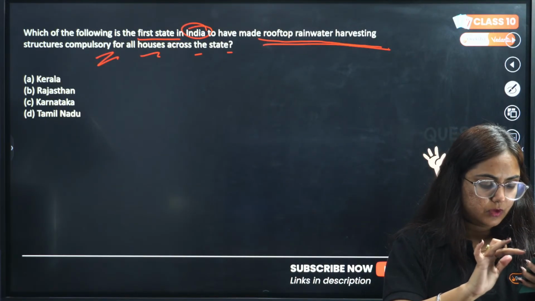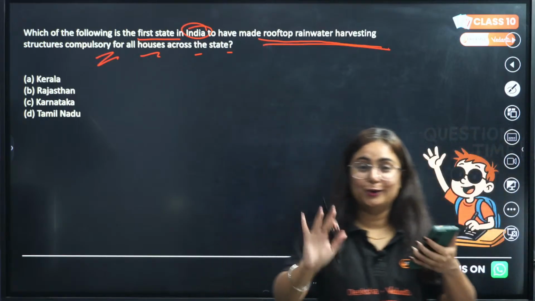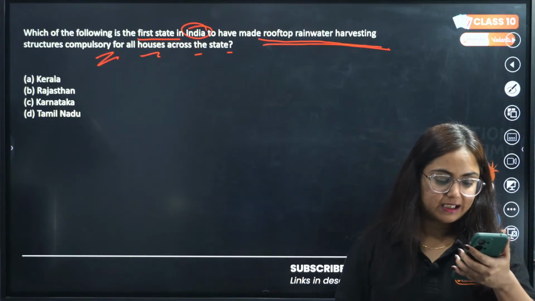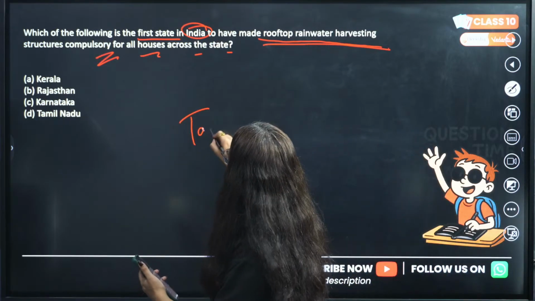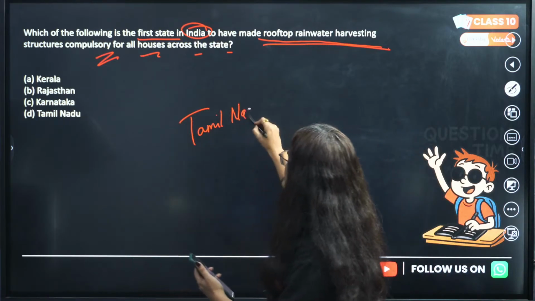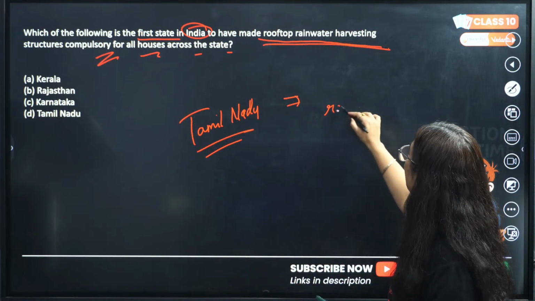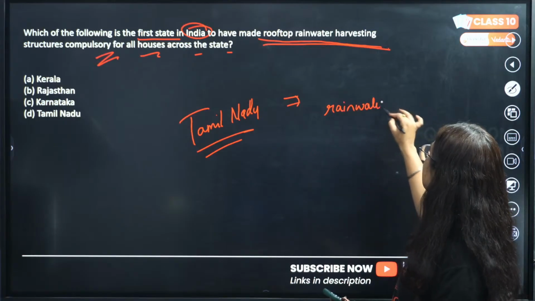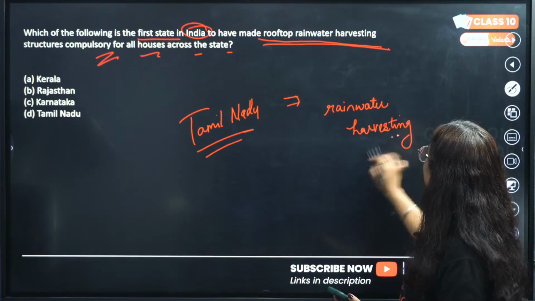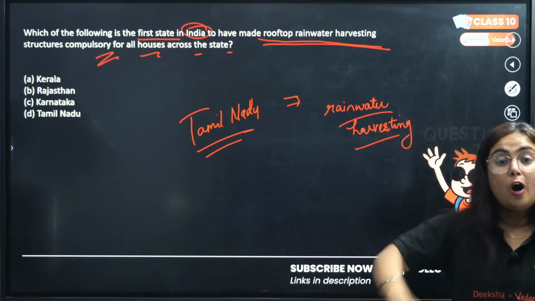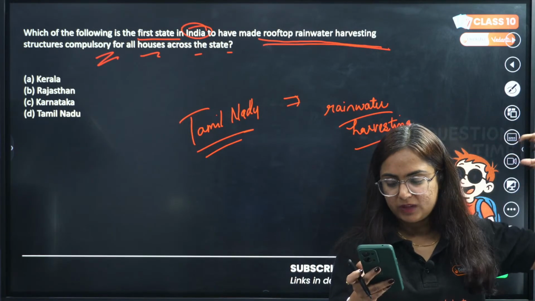Okay, Alia, hold on. D, spark class D. Okay, fine. So I guess you guys are talking about Tamil Nadu. Yes, this is the first state which made rooftop rainwater harvesting system compulsory in India. Is anyone here from Tamil Nadu who has this system installed in their houses, or anyone in the live chat who has seen this system at their houses? Anyone?